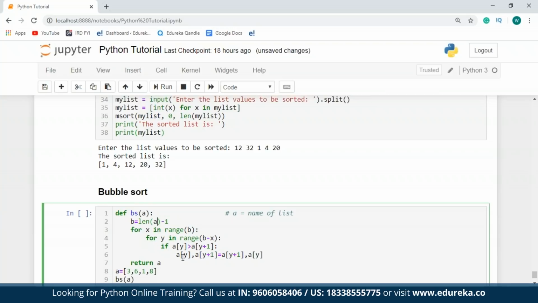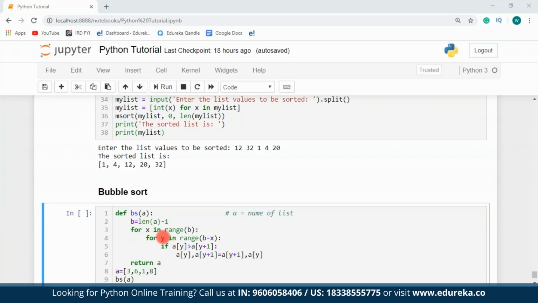In case that is true, all I have to do is swap the elements. So a of y will become a of y plus 1 and a of y plus 1 will become a of y. So as you can see, I've given some random list over here. In this case, the length of this list is 4. Therefore, the value of b will be 3.